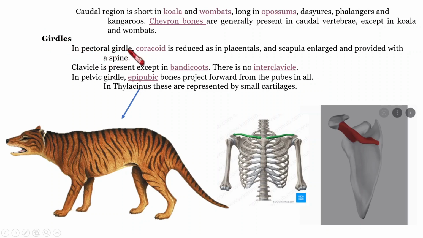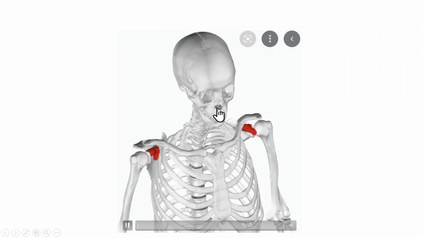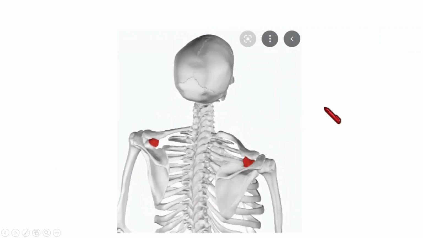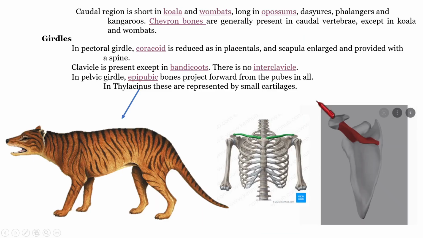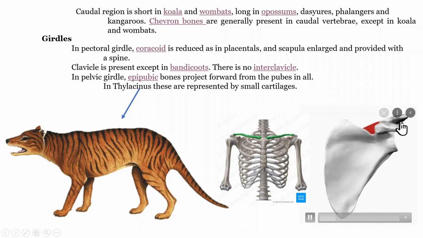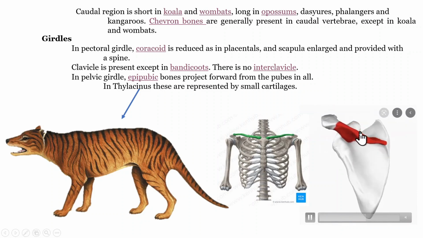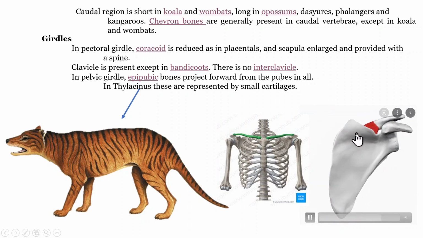In the case of the pectoral girdle, the coracoid is so reduced, like that of placentals. Coracoid means this bone. This bone is so reduced in almost all Metatherians. And the scapula is the bone that we can see in the back region near the shoulder, and it is enlarged and provided with a spine. That is another feature of Metatherians regarding the pectoral girdle.